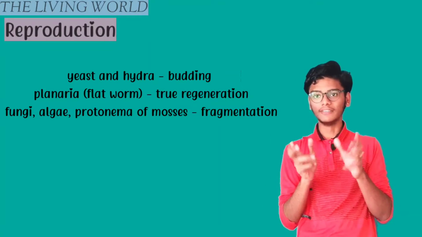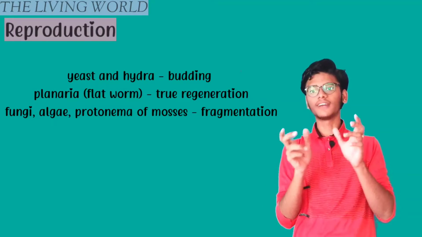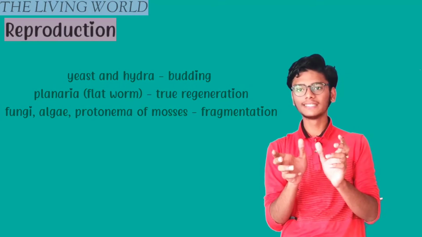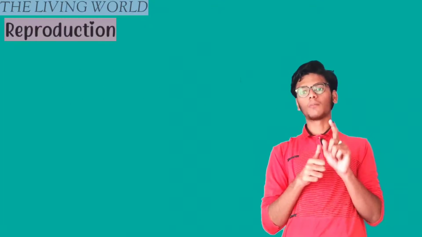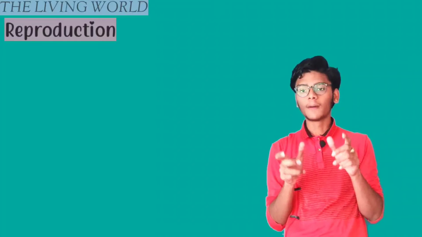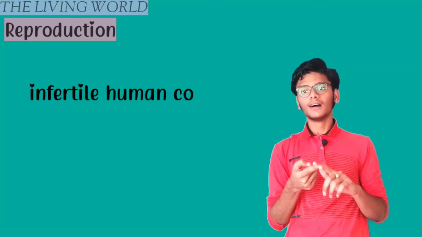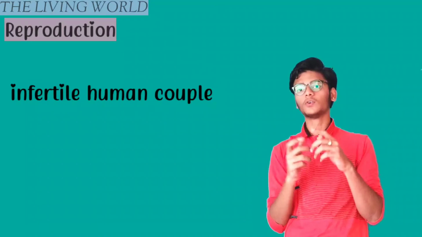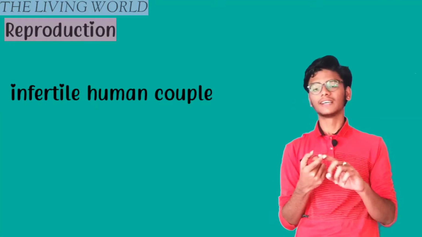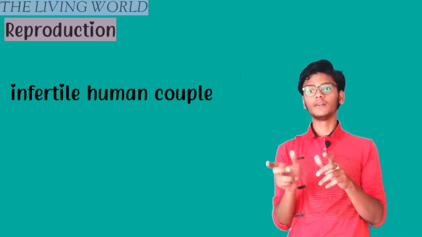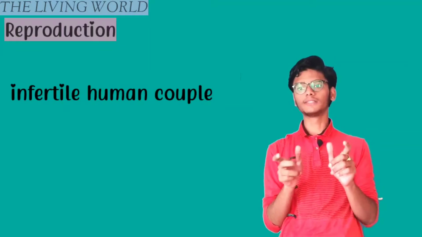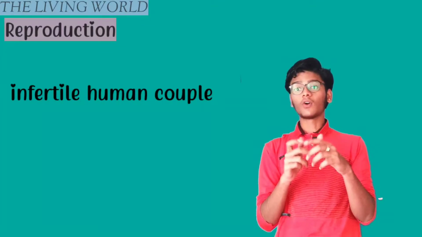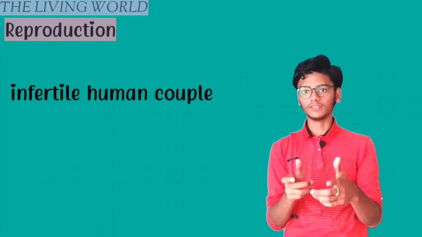And we can think, reproduction is only seen in living organisms, so it can be a defining property of living. But no, it cannot be a defining property, because some organisms cannot reproduce. Like a woman who cannot give birth to a child. They are known as infertile humans, who cannot give birth to young ones.